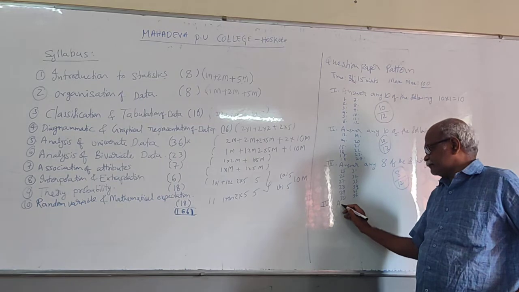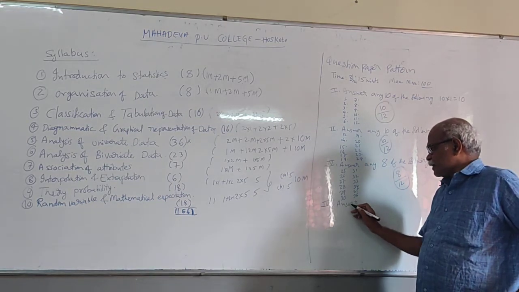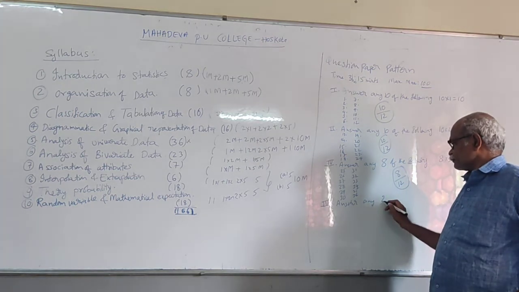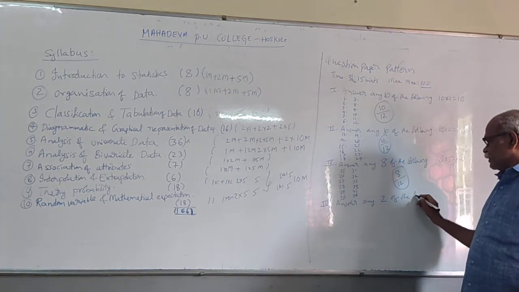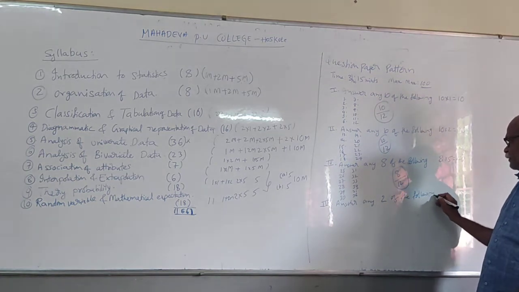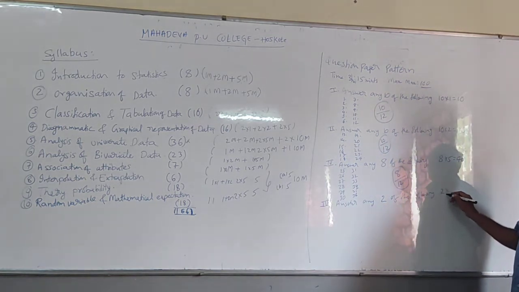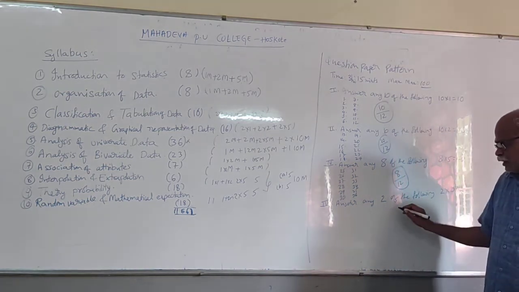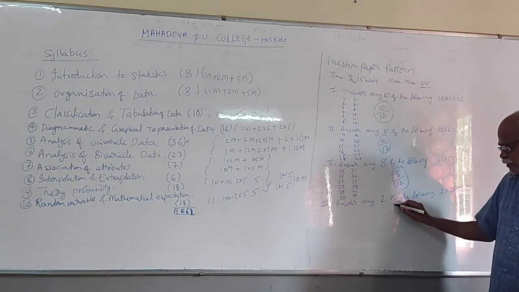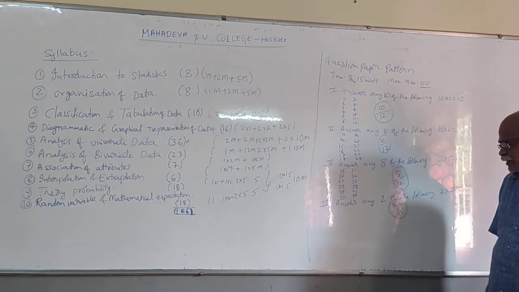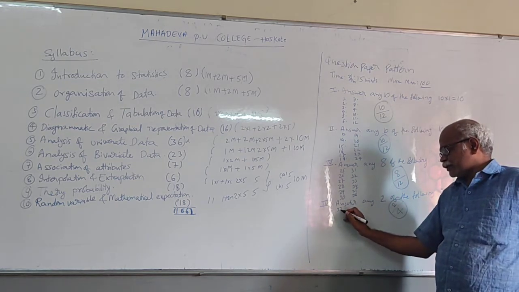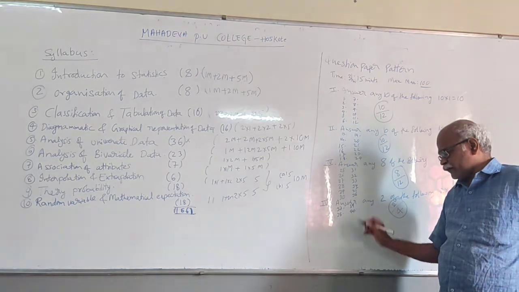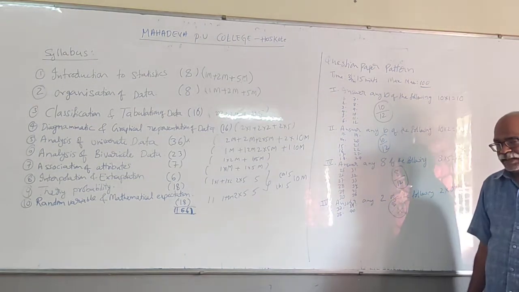Then fourth one, answer any 2 of the following, 2 into 10, 20 marks. Here 4 questions will be given. You have to answer any 2. Questions 37, 38, 39, 40.